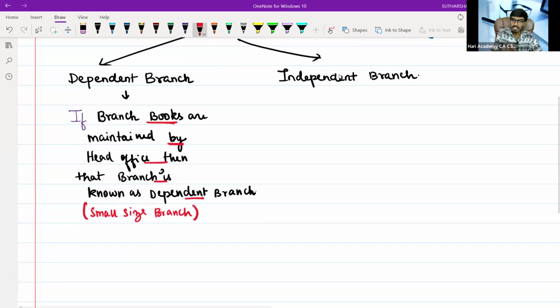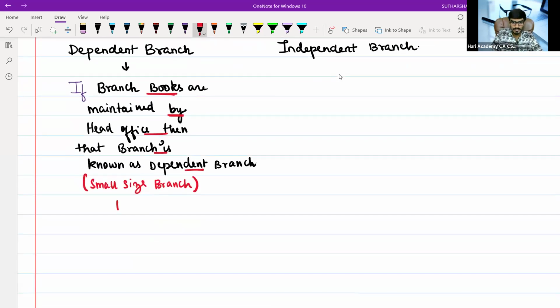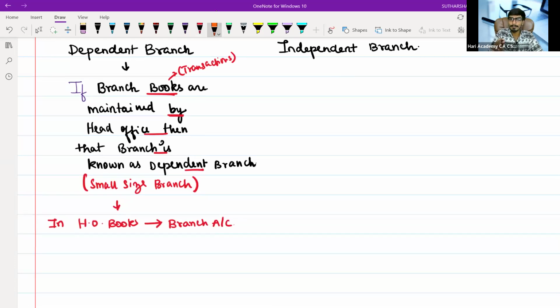Or I will slightly change that part. In HO books, instead of branch books, you can write branch transactions are maintained by HO. Then that branch is known as a dependent branch. If in HO books I prepare the branch account, it means it is a dependent branch.